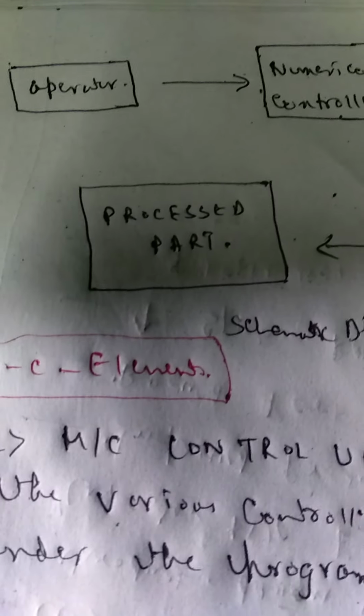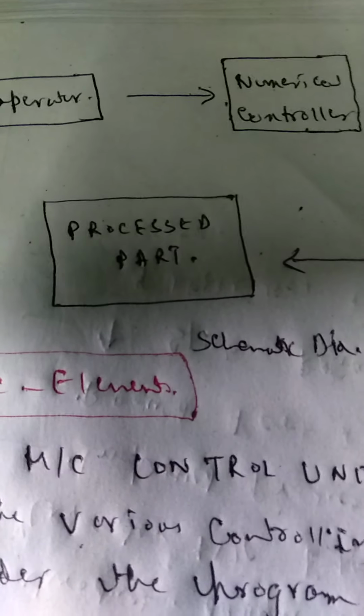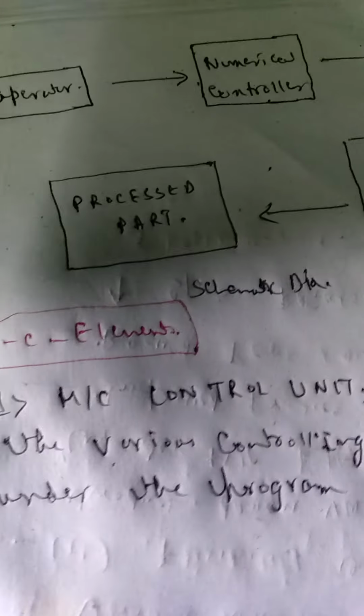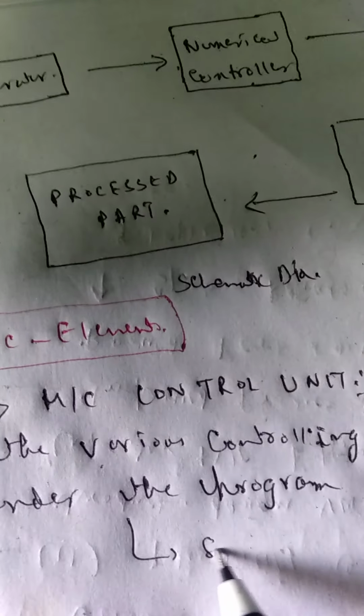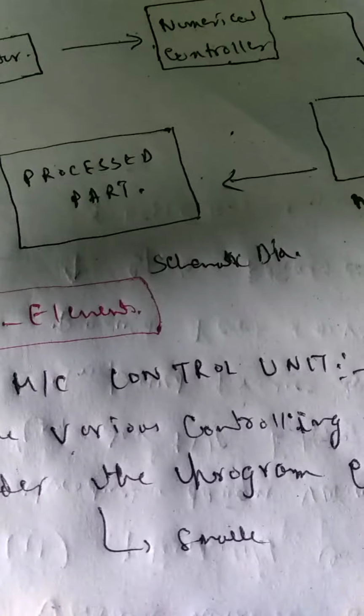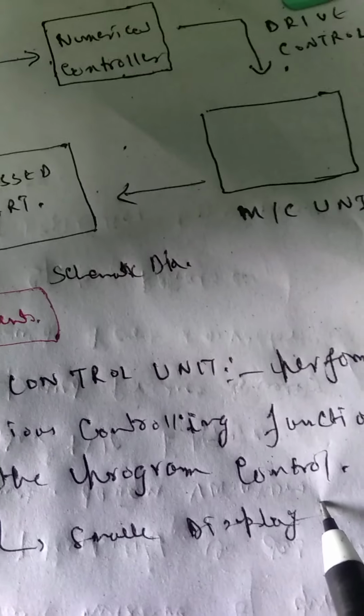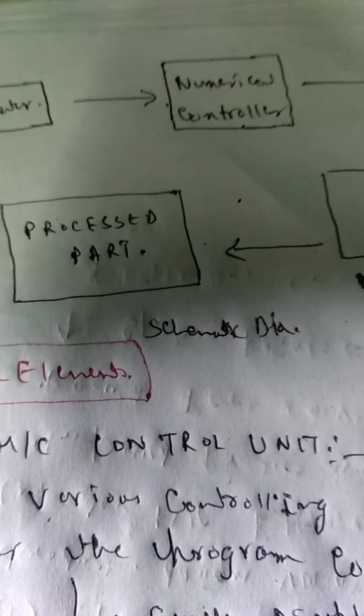It has a small size display panel with a number of buttons to control the machine tool.